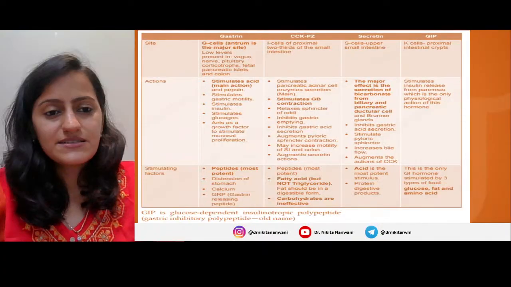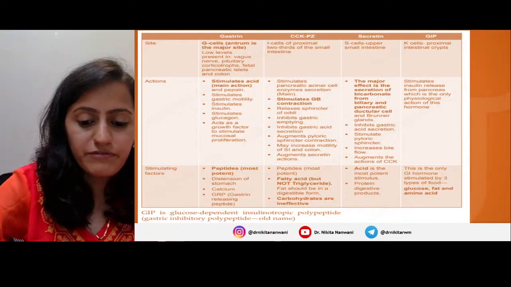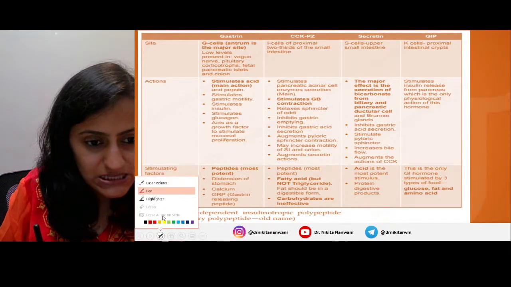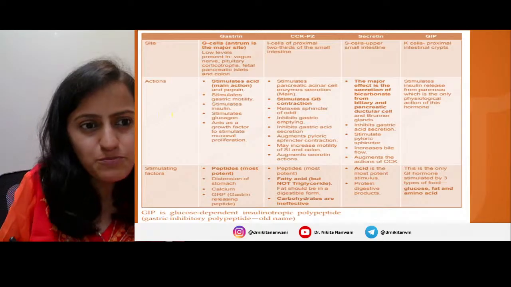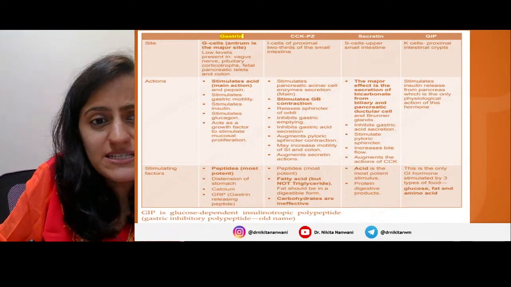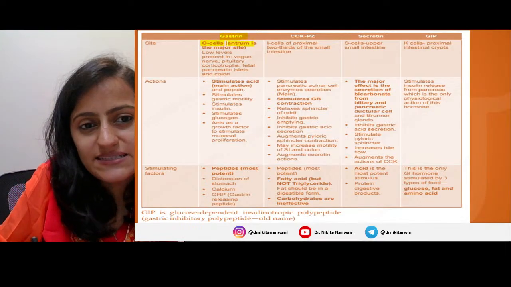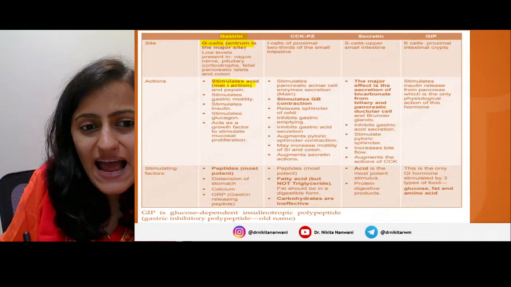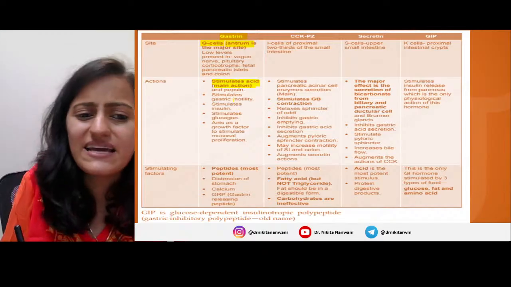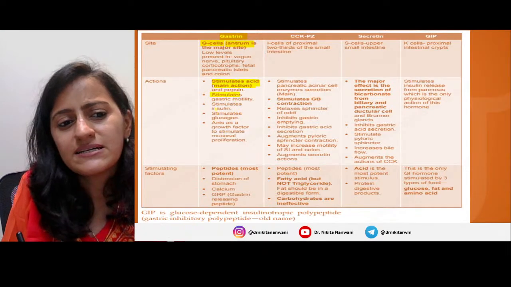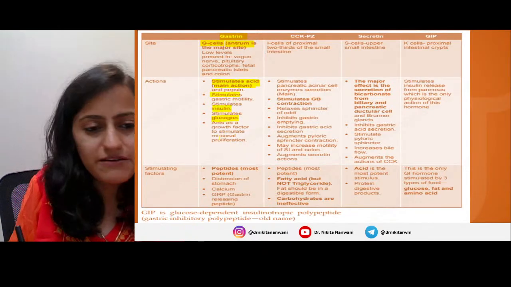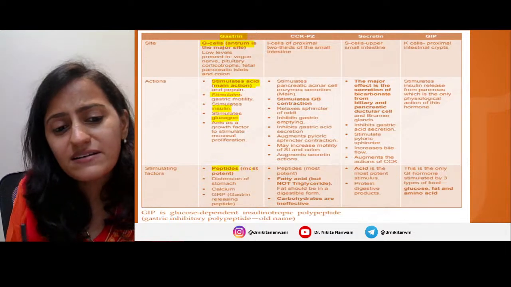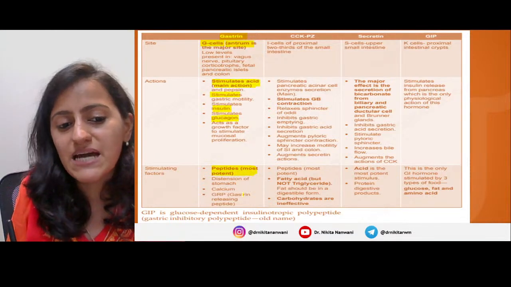Now, this is the last table, I believe, a quick review of whatever we have learned. All right, so let's quickly highlight the points here. Gastrin is secreted by the G cells, that is the antrum of the stomach, the main site. Stimulates the gastric acid, everything basically it stimulates. Stimulates insulin, glucagon and everything. The most potent stimulating factor is the peptide, right?